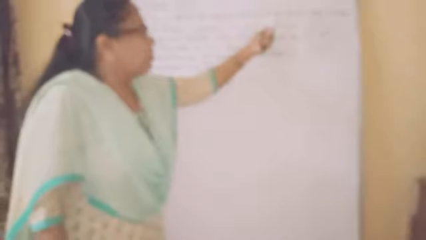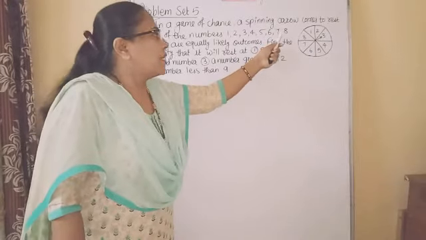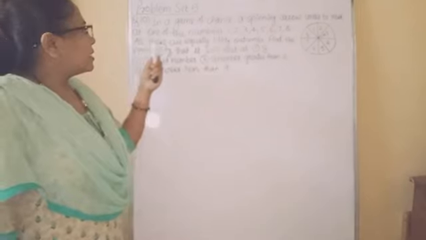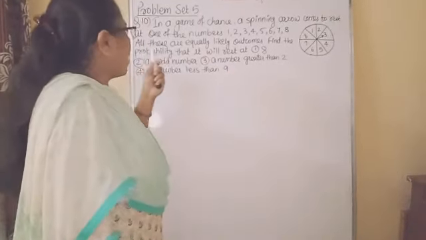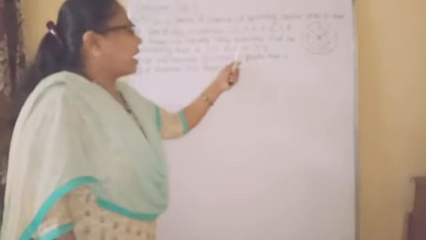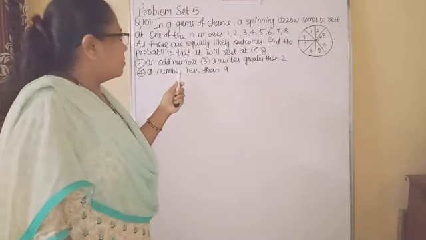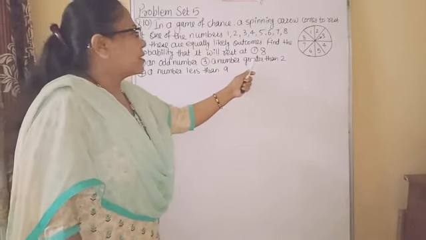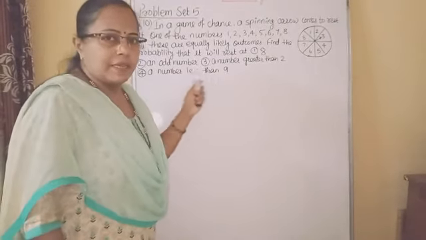For question number 10. In a game of chance, a spinning arrow comes to rest at one of the numbers 1, 2, 3, 4, 5, 6, 7, 8. All these are equally likely outcomes. Find the probability that it will rest at first 8, second an odd number, third a number greater than 2, and fourth a number less than 9.